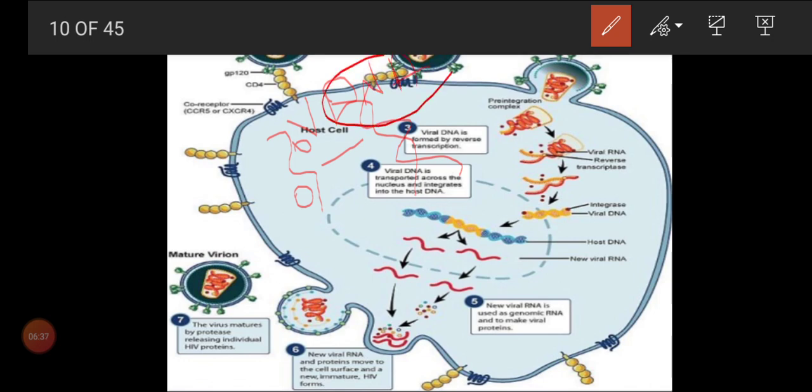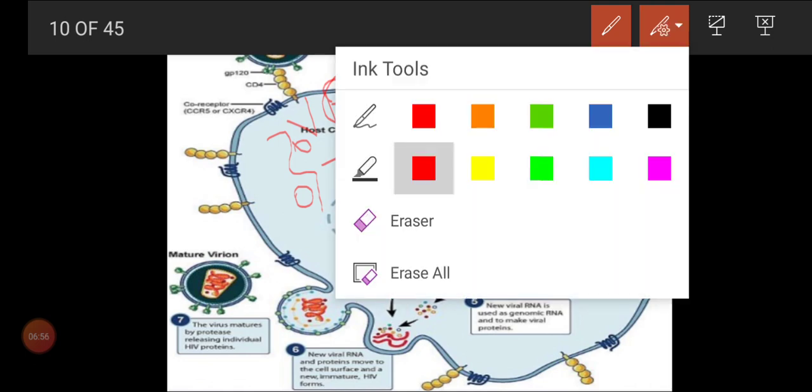So this process only we can call as reverse transcription. Is that clear? Now imagine a single stranded RNA virus enters into the host cell, that is the T helper cell or macrophage, because of the presence of receptors. And we all well know it is a single stranded RNA.